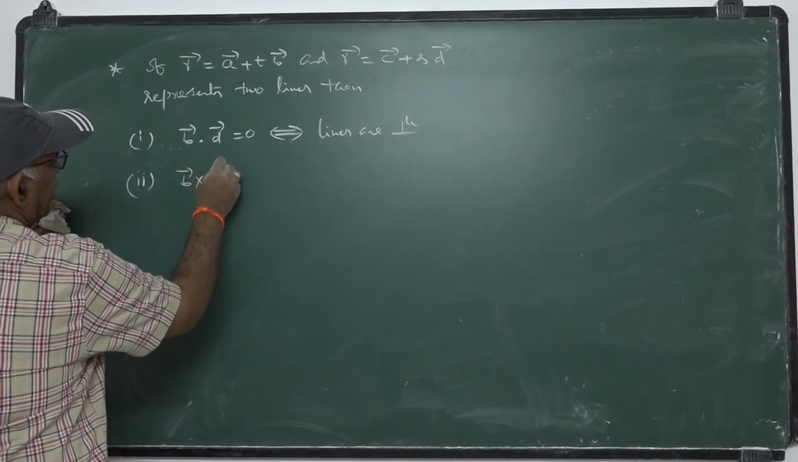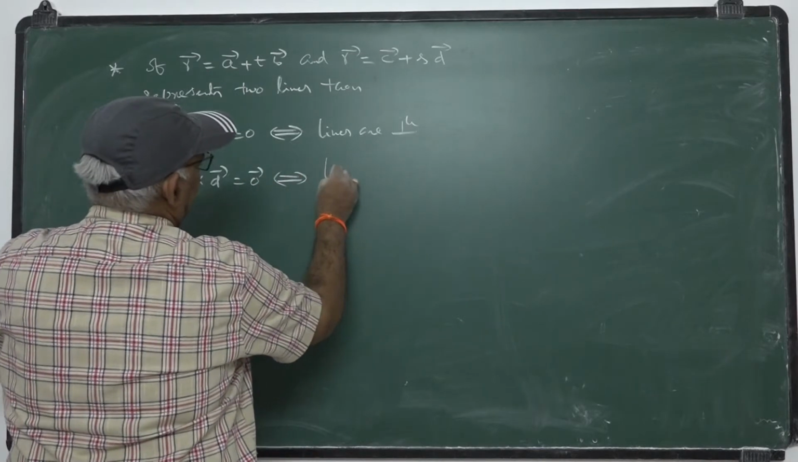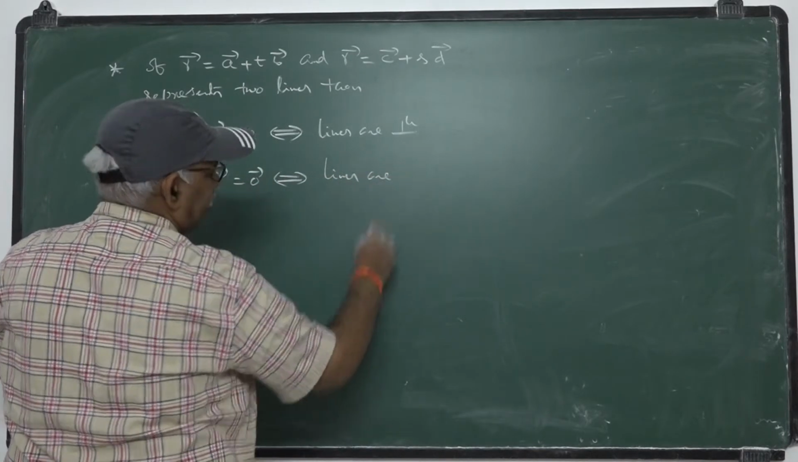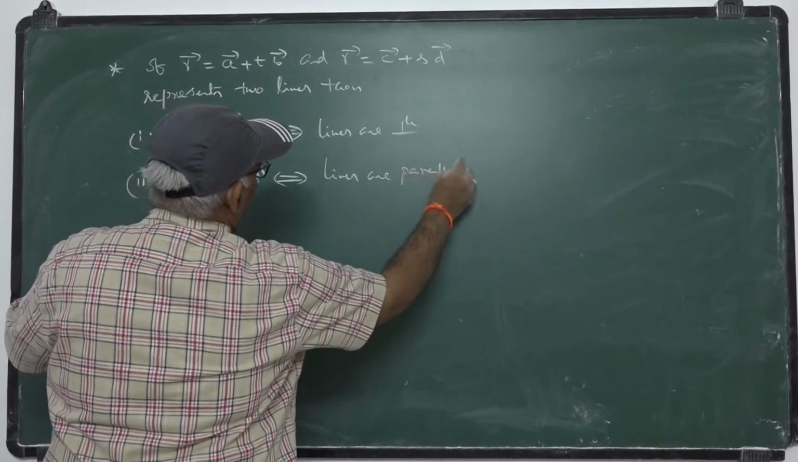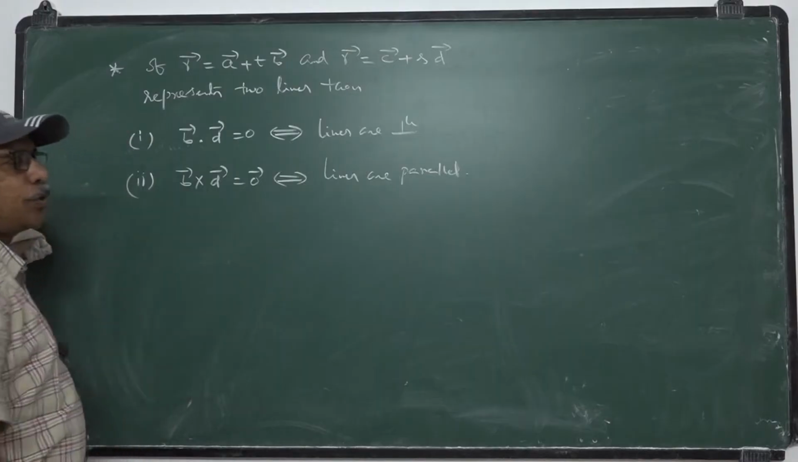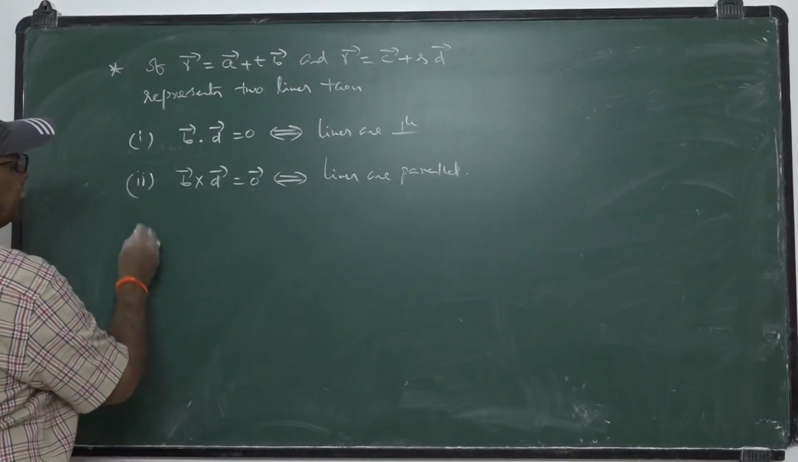B bar cross D bar is 0 bar implies and is implied by the lines being parallel. The condition for the given two lines to be parallel is B cross D is 0 bar.